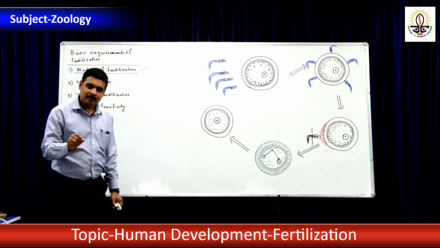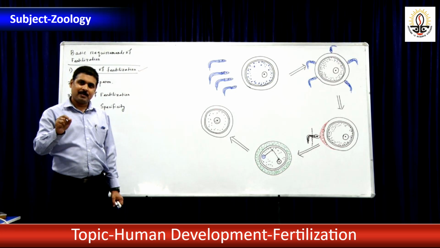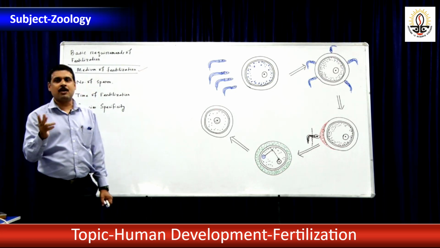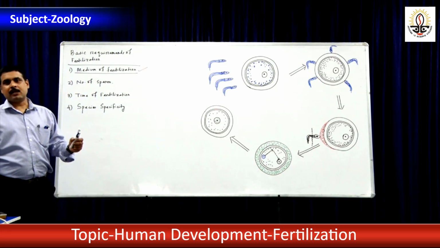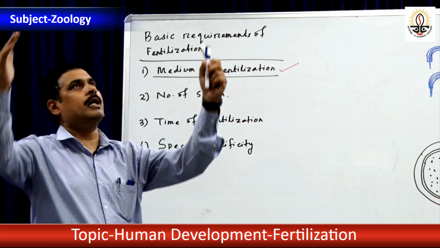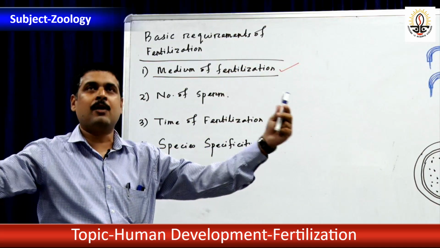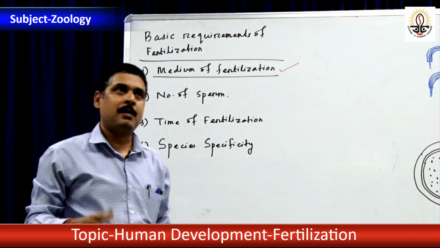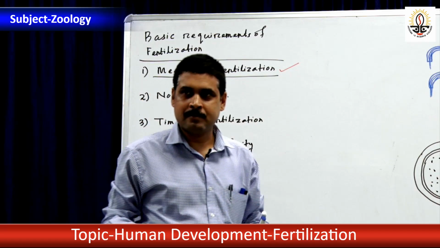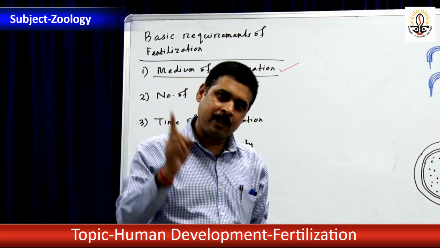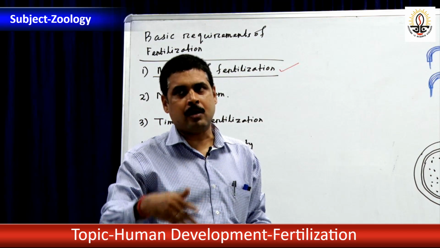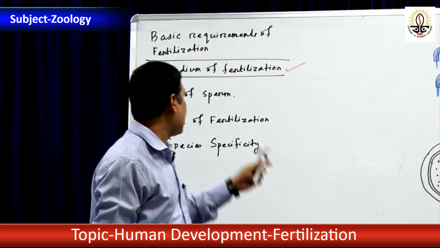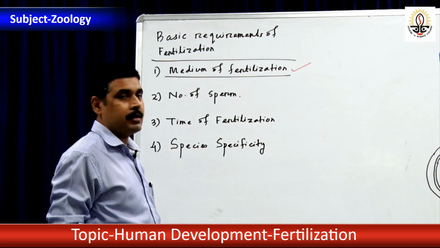Fertilization is not taking place in air. Sperm will move in air, ovum will move in air and they will fertilize in air. A baby will not develop in the air. Okay? That is by fresh water or marine water or within the body fluid. That is one of the most important requirements.